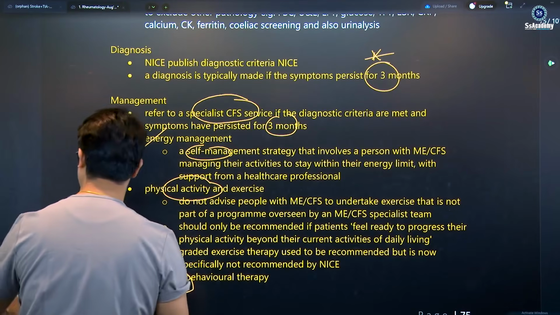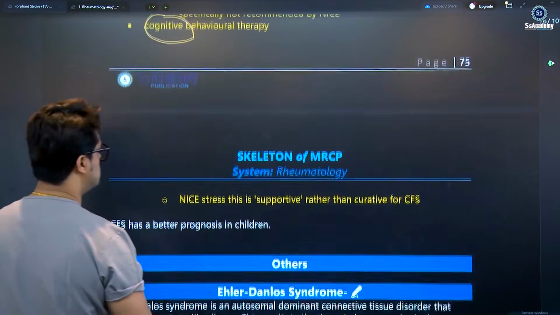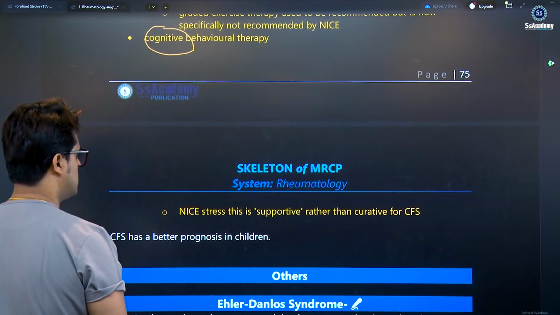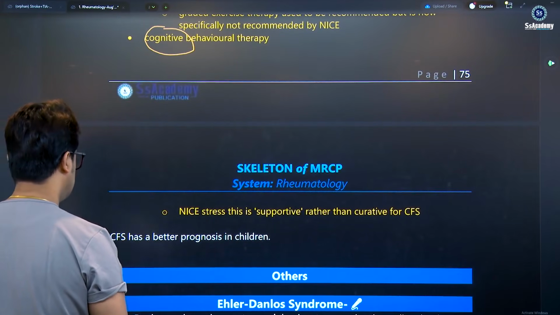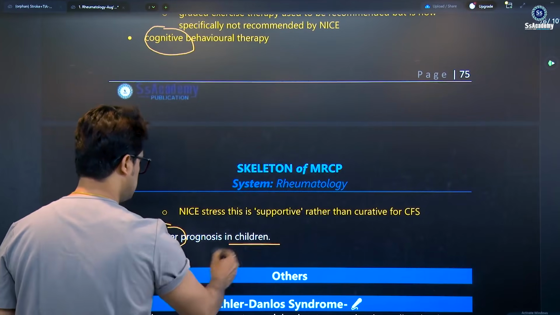Cognitive behavioral therapy, yes, my dear. NICE stresses this is supportive rather than curative for chronic fatigue syndrome. There is a better prognosis in children.